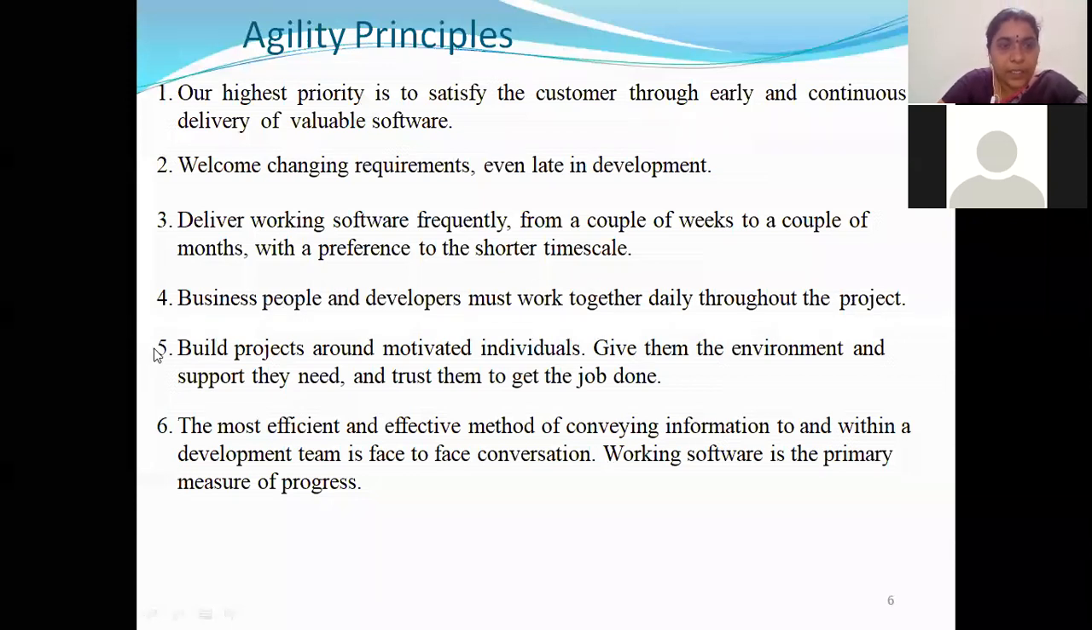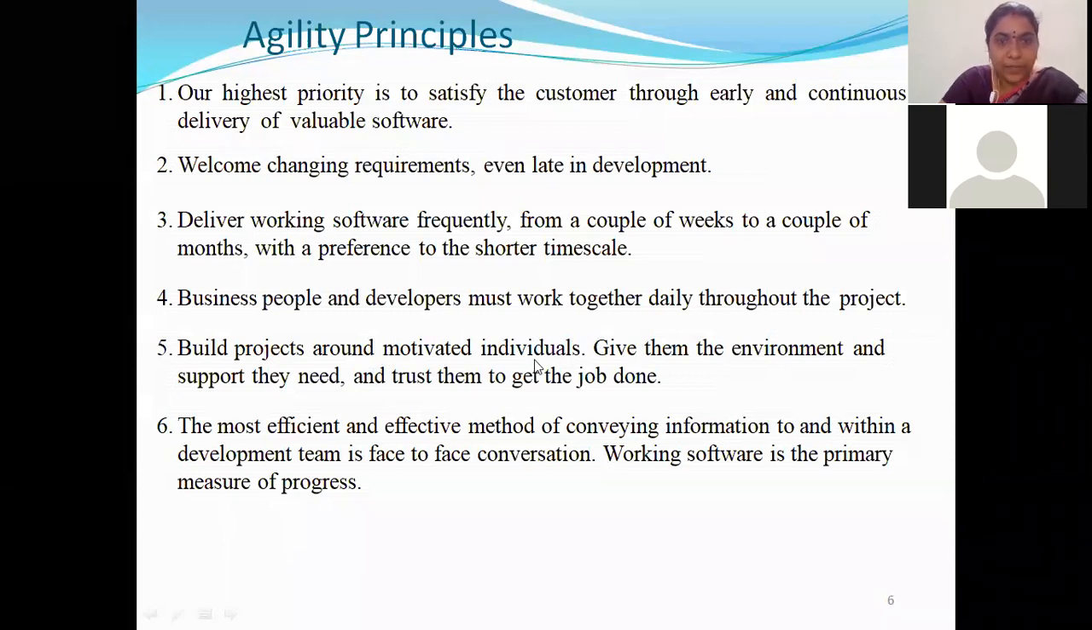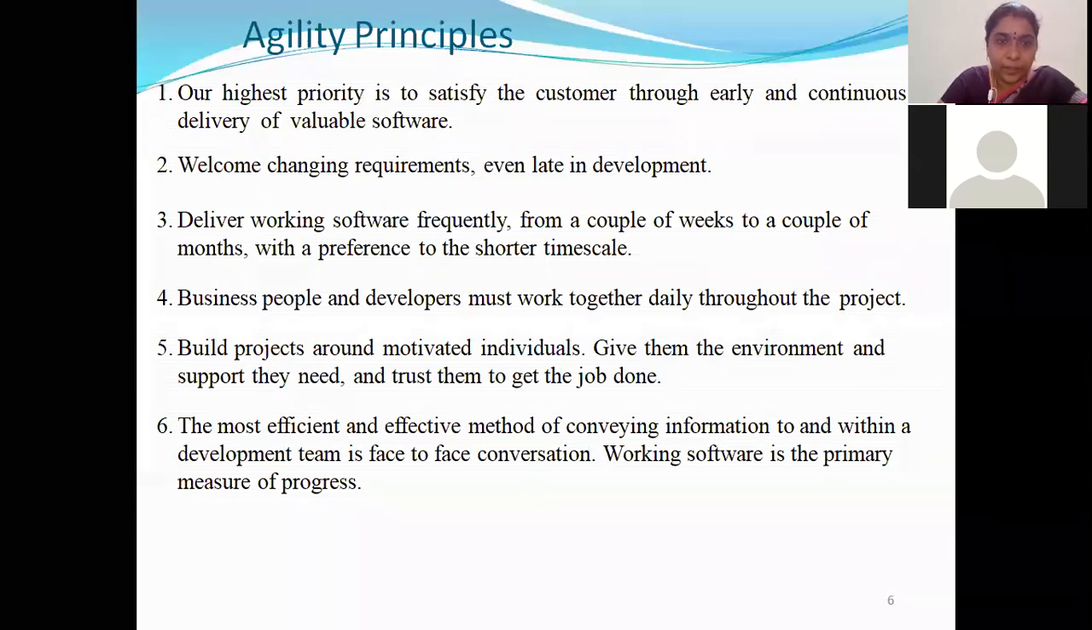And the fifth one is: build projects around motivated individuals, give them the environment and support they need, and trust them to get the job done. So this is more important. This is generally what we always see in our real lives also. If someone motivates us in such a way that they make us believe we are talented and can do that work, then definitely we'll get motivated and we'll try to do it in a better way, right?